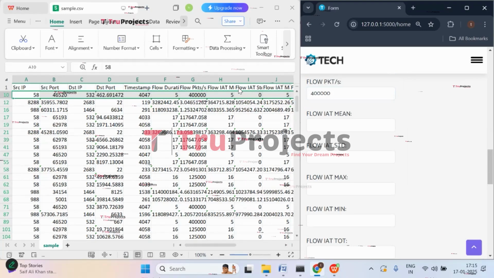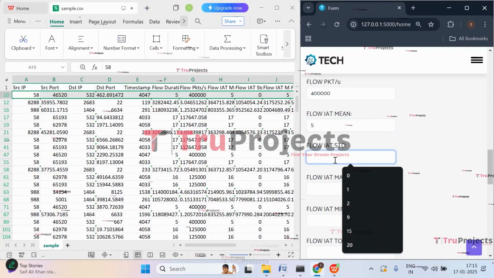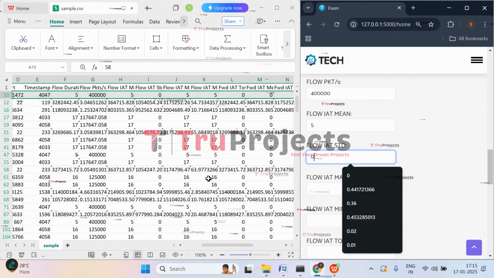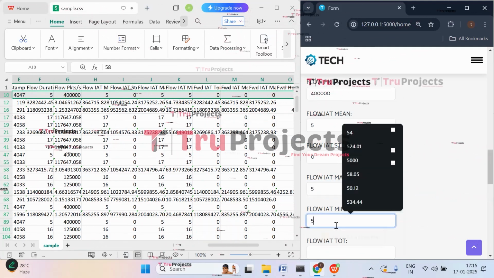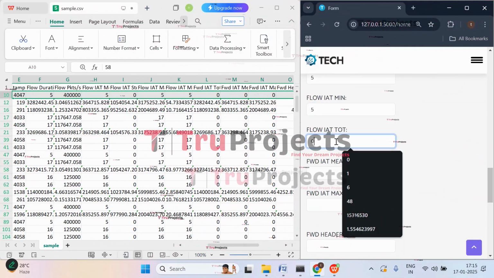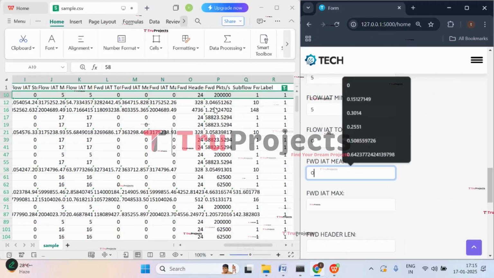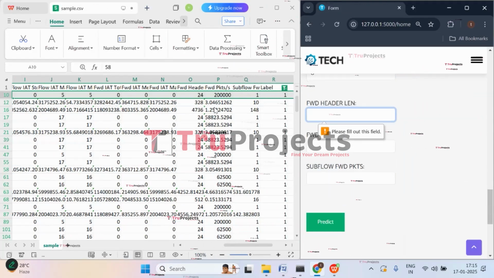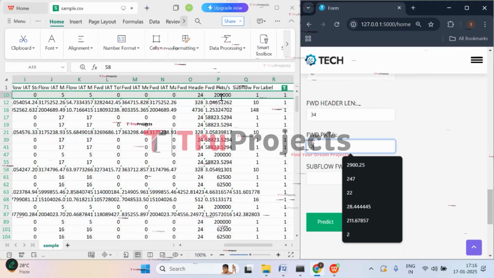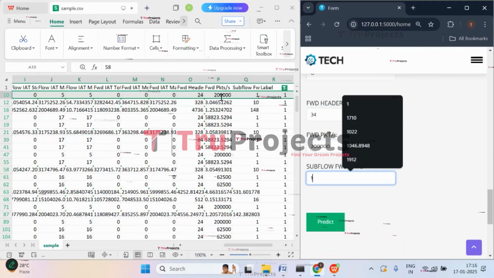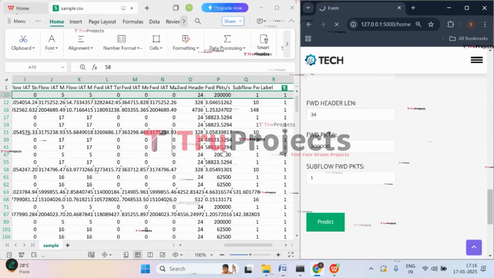And then flow IAT mean is 5. Flow IAT standard deviation is 0. And then flow IAT max is also 5. Min is also 5. Flow IAT total is 0. And the next two values are also 0. So let's enter them. And then 24 is the forward header length. Then forward packets are 2 lakh. And then subflow forward bytes, that is forward packets are 1. Now click on predict.